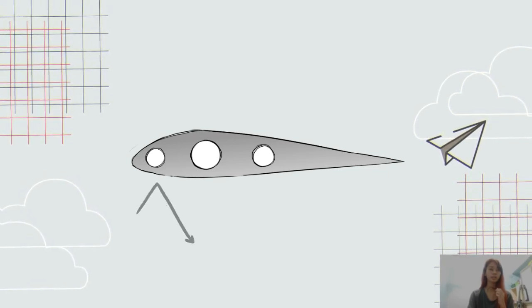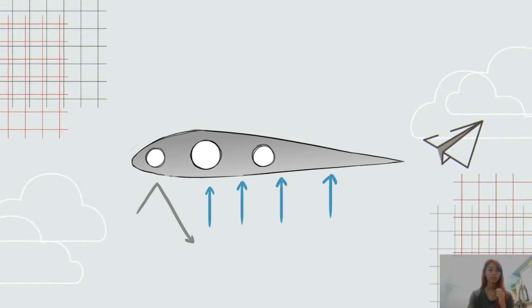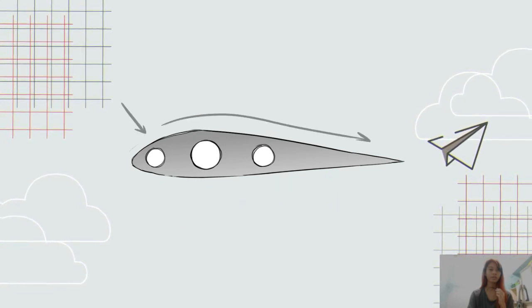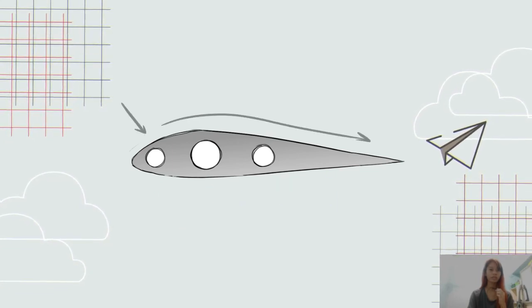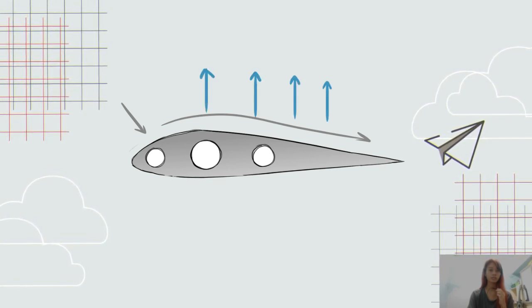Air moves downwards when it hits the lower surface of a wing. This causes an opposite upward reaction, or lift, for the wing. When air hits the upper surface of the wing, it would initially push the wing downward. However, due to the shape of the airfoil, the air is still pushed downwards, which again generates lift.